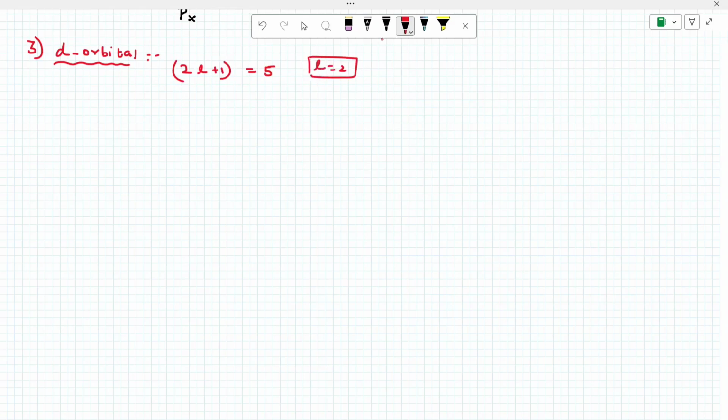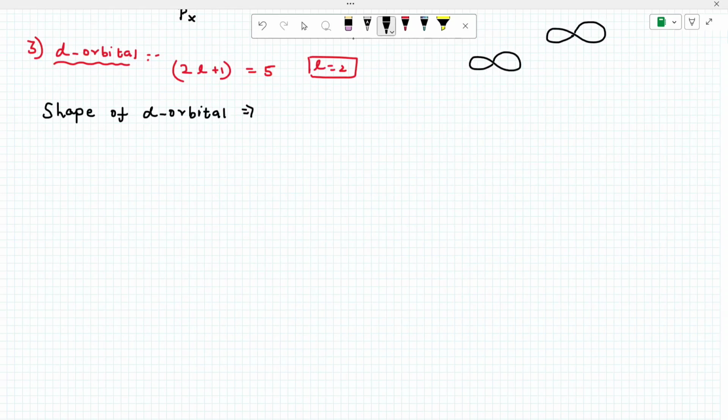Tell me, what are the five d orbitals, anyone? dxy, dyz, dxz, dx square minus y square and dz square, right? Now please note the shape of d orbitals. What is the shape? It is called a dumbbell. Now what is this one?